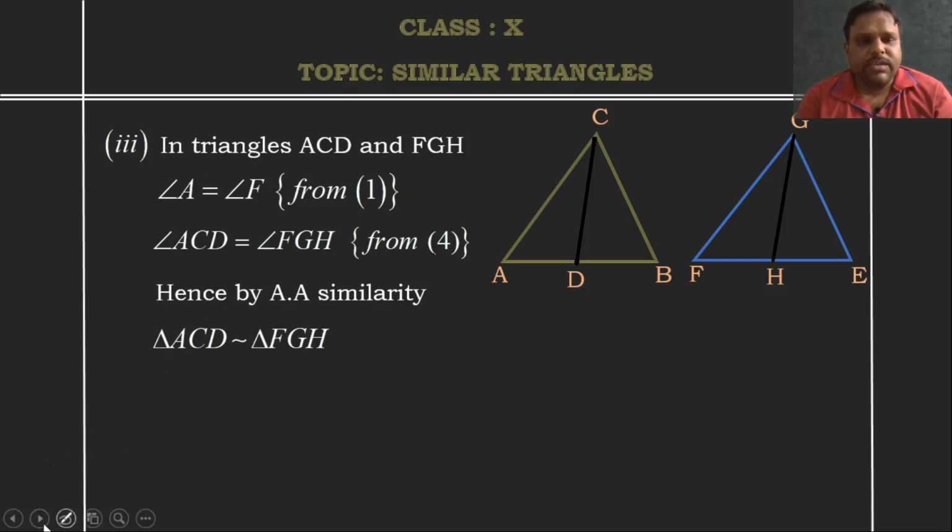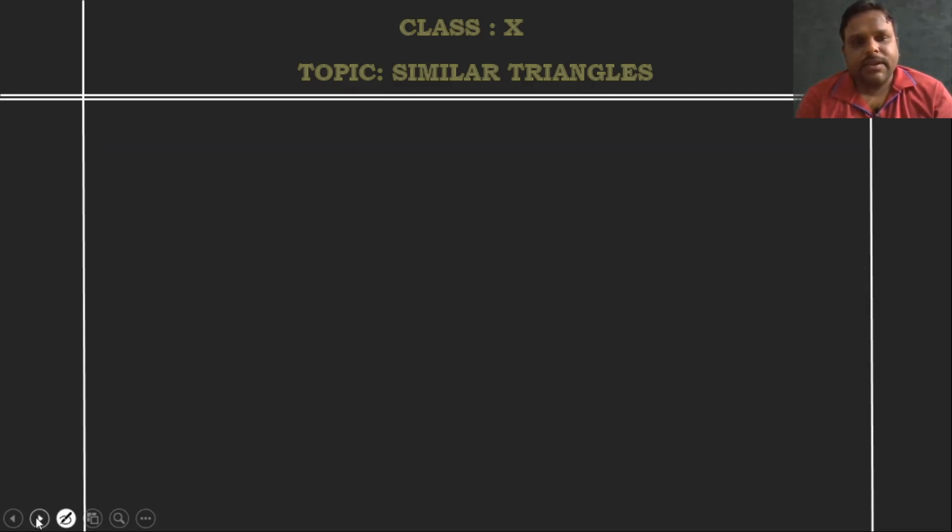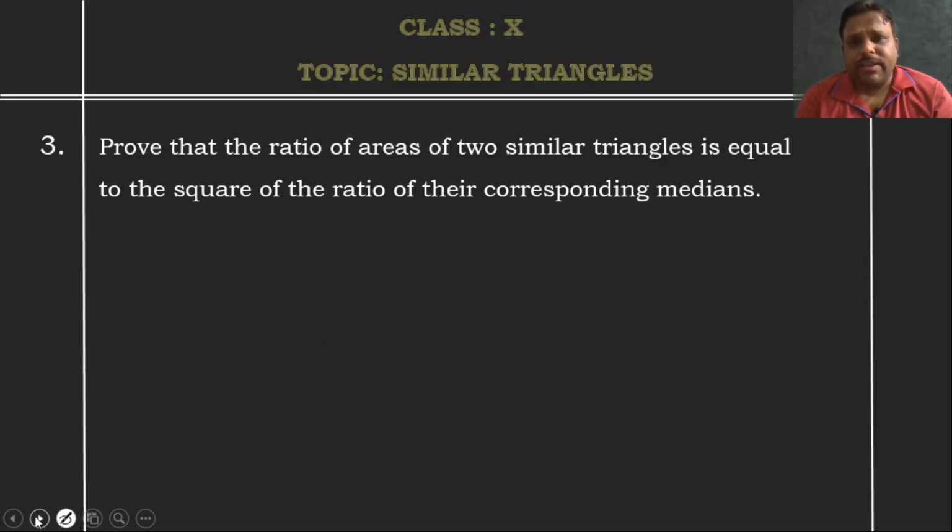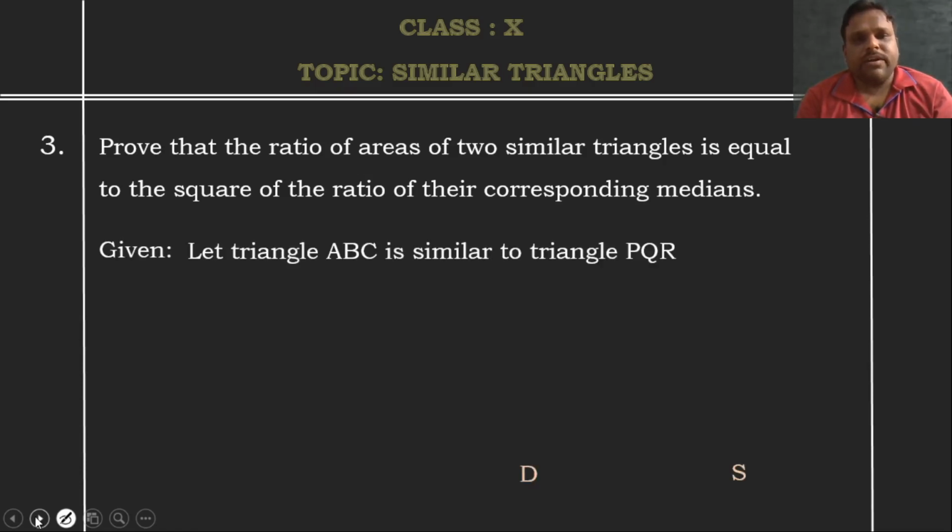Now this is what question number two asked us to prove. Now coming to question number 3, the third one. The third question is: prove that the ratio of areas of two similar triangles is equal to the square of the ratio of their corresponding medians. First of all we must know what a median is, right?